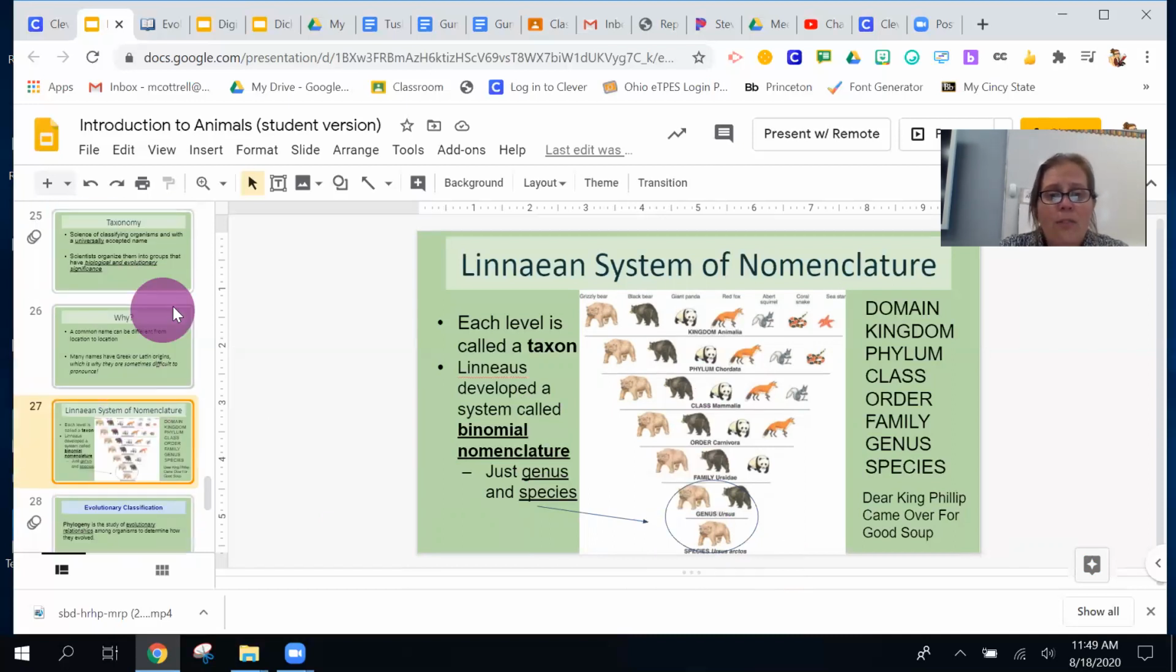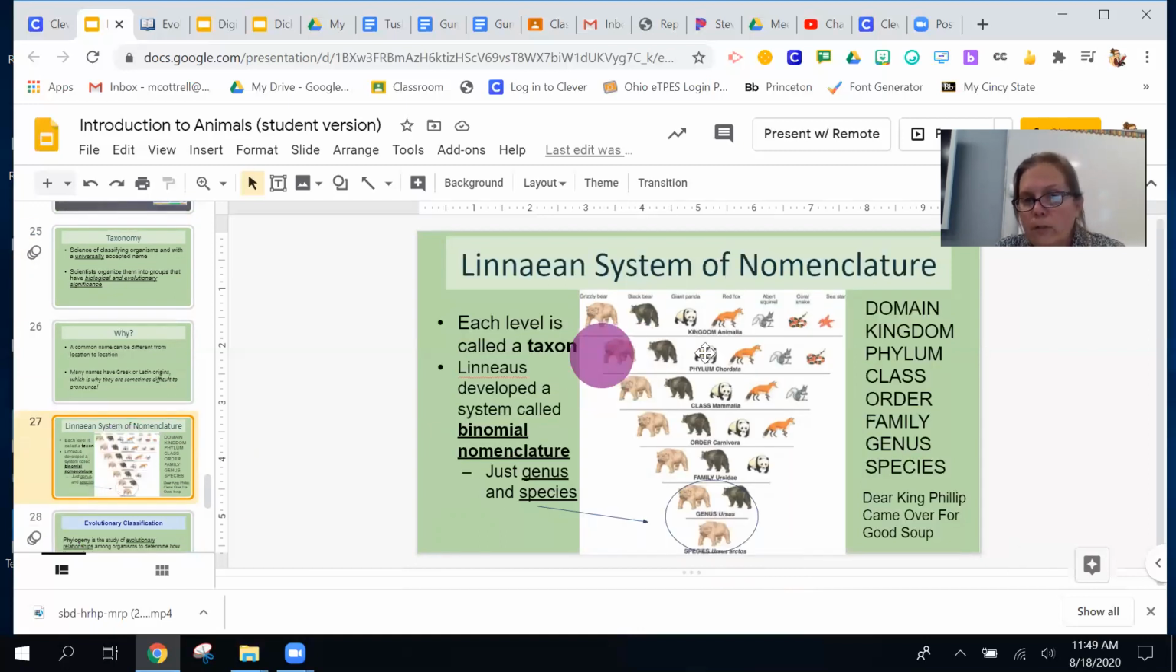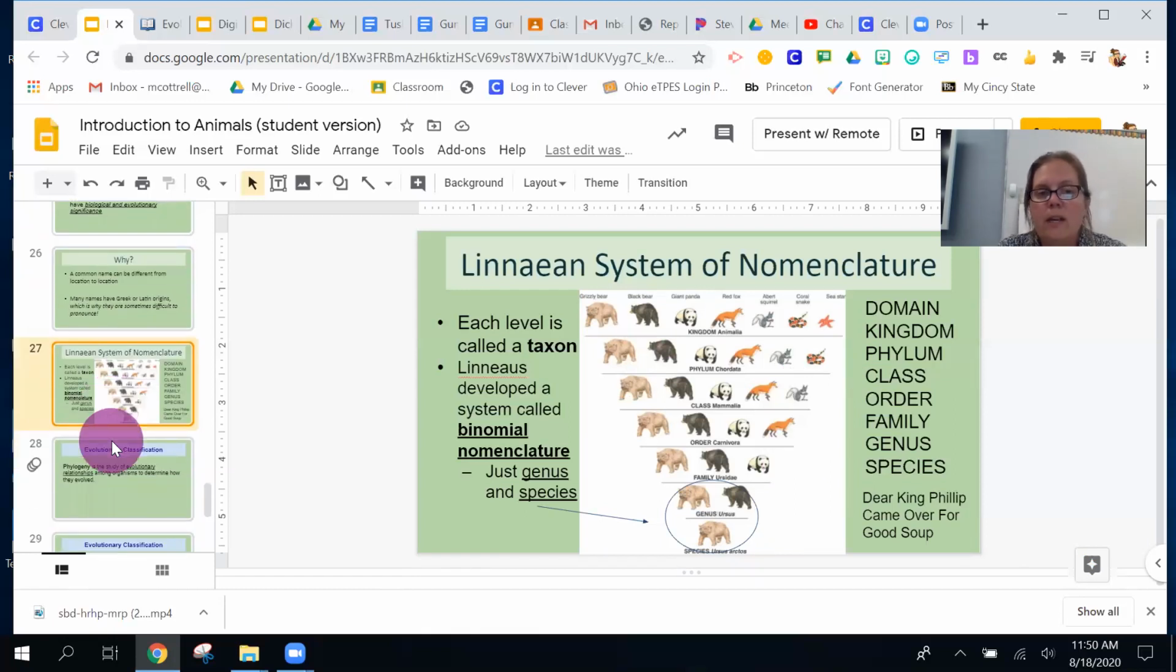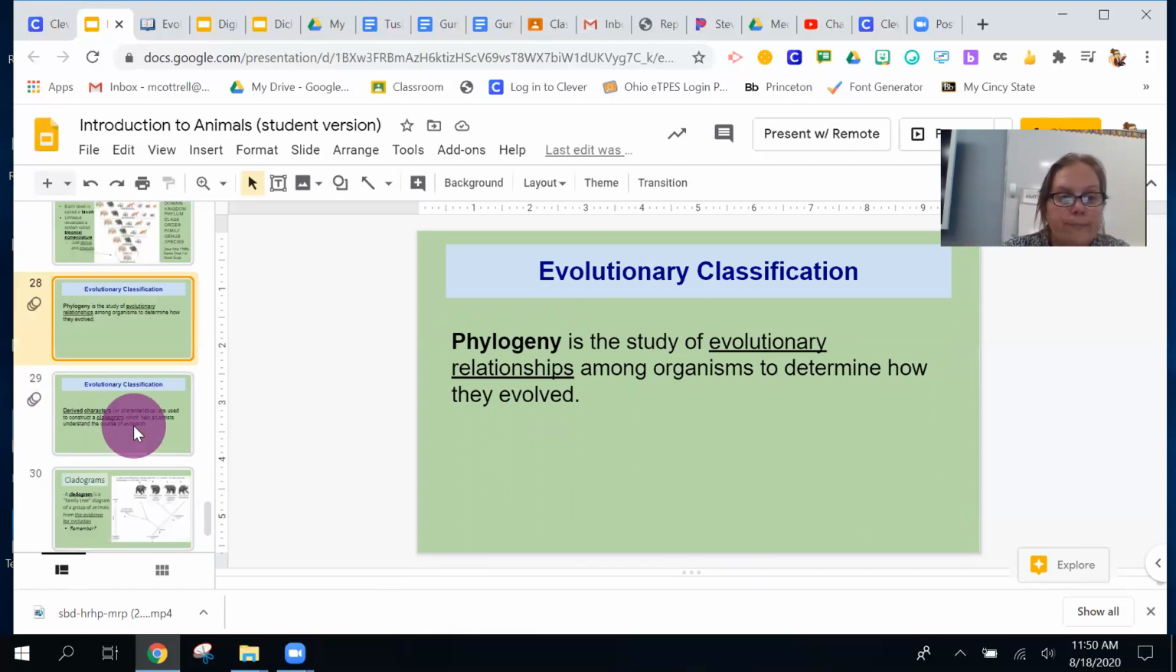The reason only the chordates are in this group is because of this point over here. Scientists organize them into groups that are biologically and evolutionarily significant. So they're evolutionarily related. That's why they get put into class Mammalia, or family Ursidae, not just because they look alike, but because they have an evolutionary significance. Another term, phylogeny, is studying how organisms are evolutionarily related. So it's kind of like making a family tree. So that's our next point here, a family tree.